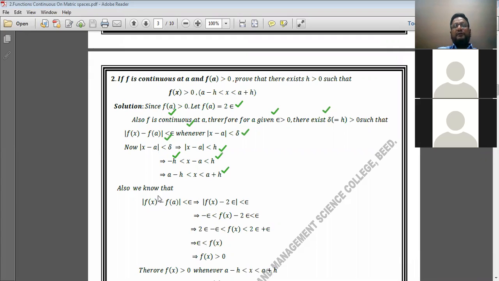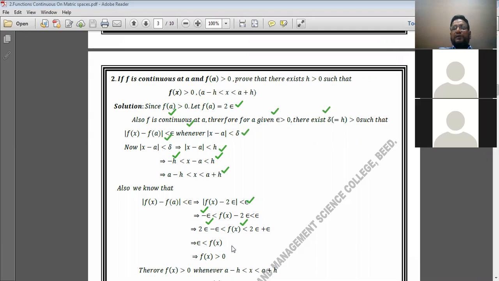Also we know that according to the definition of continuity of a function, mod of f of x minus f of a is less than epsilon. What does it imply? Put the value here. Mod of f of x minus f of a, where f of a is 2 epsilon, is less than epsilon. This means definitely minus epsilon is less than f of x minus 2 epsilon is less than epsilon. Transfer this 2 epsilon to the left hand side as well as the right hand side. Now it becomes 2 epsilon minus epsilon is less than f of x is less than 2 epsilon plus epsilon, which means epsilon is less than f of x is less than 3 epsilon.